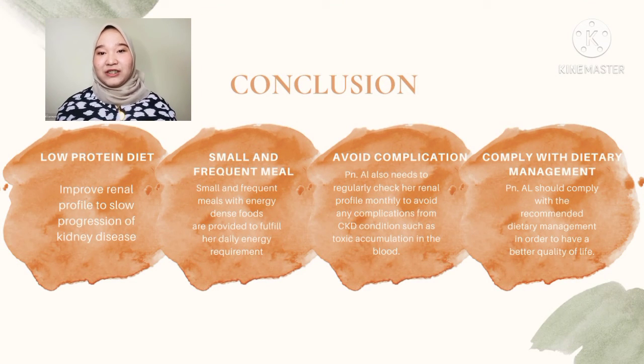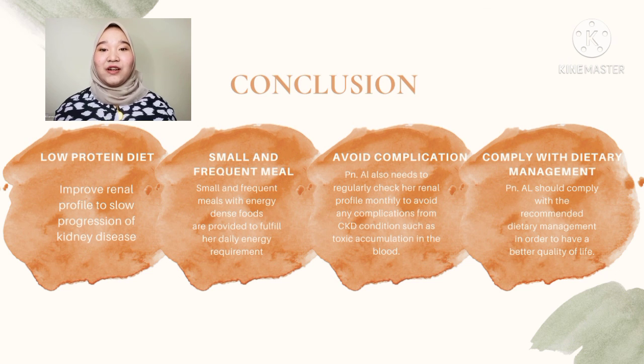Overall, it can be concluded that Puan AL experienced diabetic nephropathy due to prolonged diabetes mellitus and hypertension. Hence, the dietary intervention emphasized a low protein diet (LPD) that helps in improving her renal profile that includes creatinine, urea, sodium and potassium level and thus slowing the progression of kidney disease.